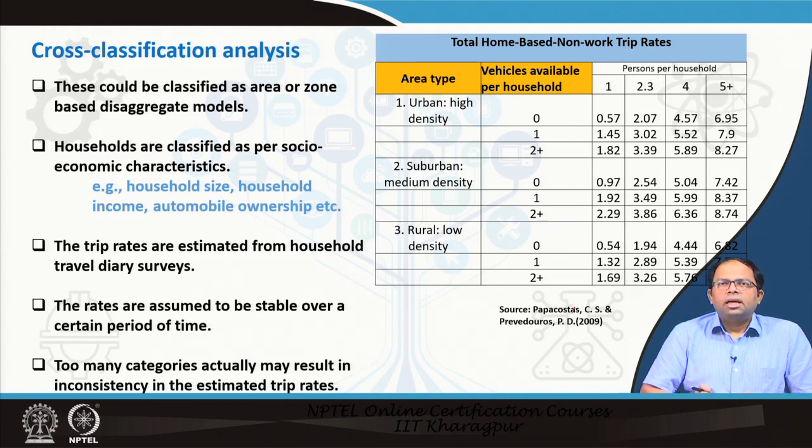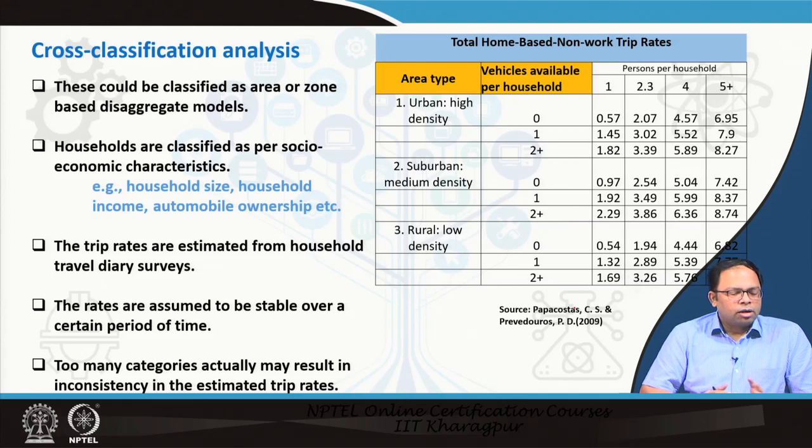That means how many trips are produced, and these trip rates again could be of different types. And this could be done with travel diary surveys. We have already learned how to do travel diary surveys, and from the travel diary surveys of the entire household, we can determine what sort of trips they undertake, and then we can average it out or aggregate it over the zone for a similar group of families, and we can arrive at the trip rates for that particular family.